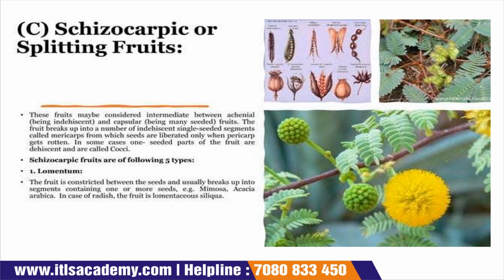Now, schizocarpic fruits again have five types. The first one is your lomentum. Lomentum fruits are constricted between the seeds and usually break up into segments, and they contain one or more than one seeds, like Mimosa, Acacia arabica, and in the case of radish, the fruit is lomentococcus siliqua. Okay.